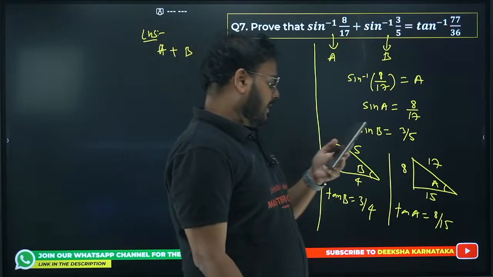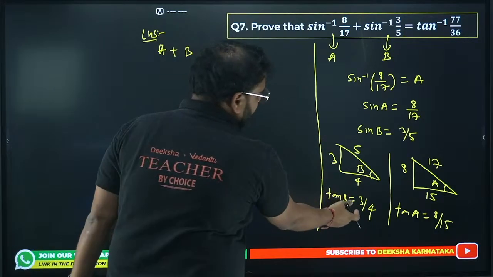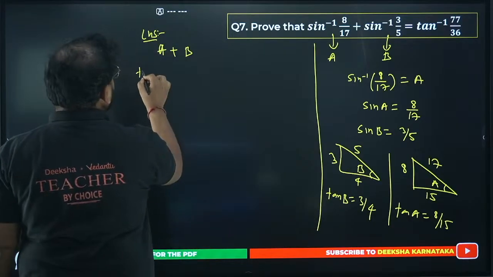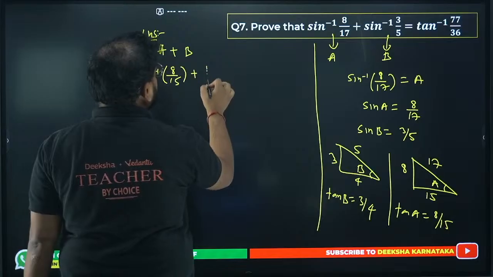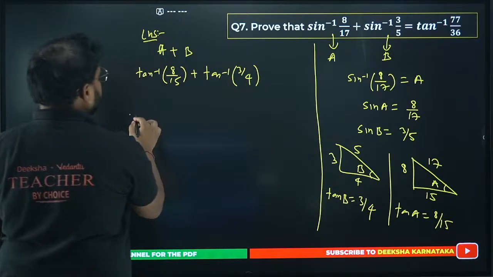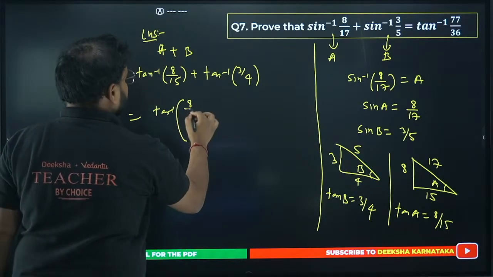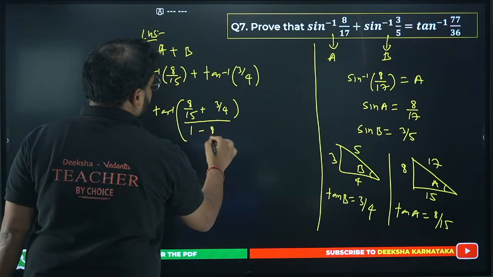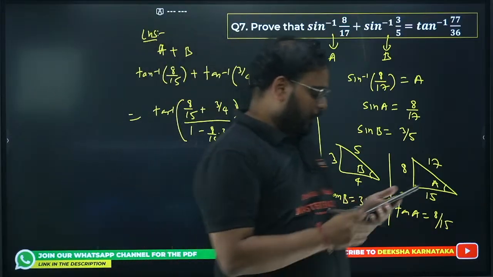Yes. So Alan is right. Alina has also given the right answer. So A plus B I'm writing. So it'll become tan inverse of 8 by 15 plus tan inverse of 3 by 4. There's a formula for this. Please apply the formula. You'll have this result as tan inverse of the sum of these two, 8 by 15 plus 3 by 4, divided by 1 minus 8 by 15 into 3 by 4. Do it, you'll get that answer.